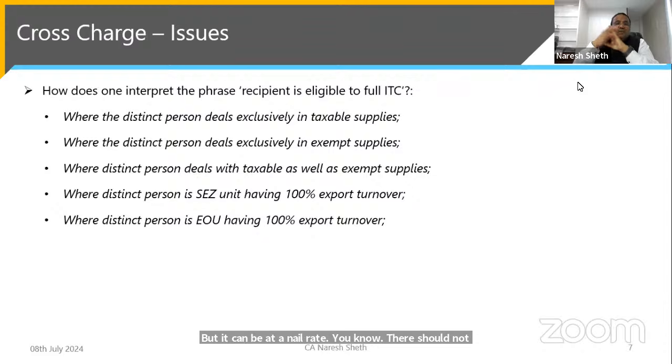And where the distinct person is an EOU having 100% export turnover, in that case, you have to allocate, and the export turnover is a fully taxable turnover, though the EOU might not be paying tax, as it may be exporting the goods or services without payment of tax. But in that case, you can put any value under the proviso to Rule 28.